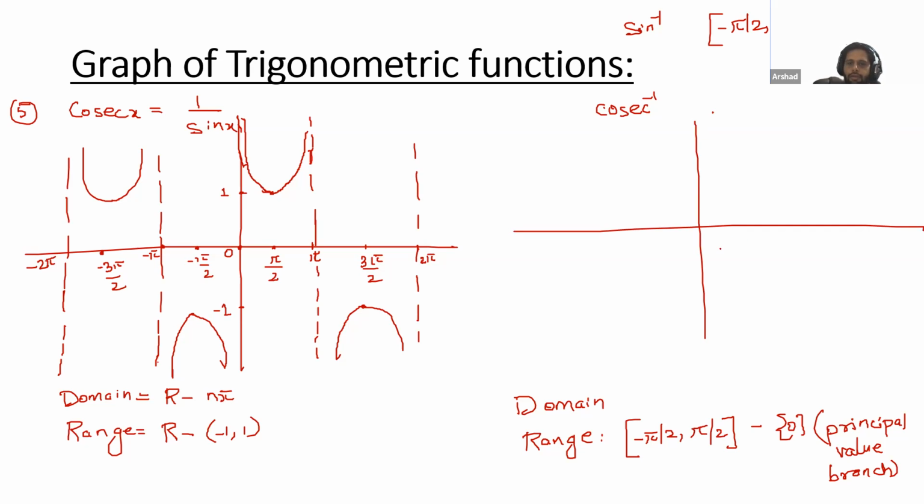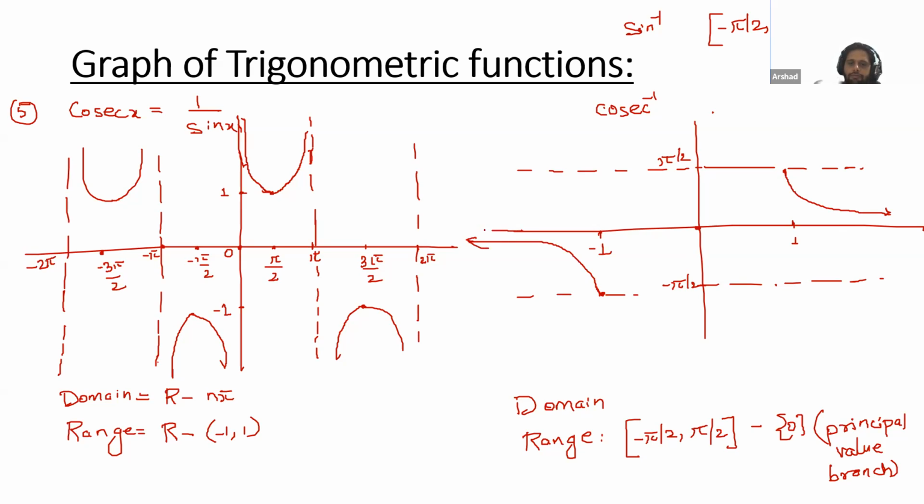Okay. Now, again, we will take minus pi by 2 here, and pi by 2 here. Here we have a 0. Then we have a value 1 here, and a value minus 1 here. We'll draw it dotted here because we need to start the graph here, and dotted here because we need the graph here. So for pi by 2, the value will be 1, and after this the value will increase like this. For minus pi by 2, the value is minus 1, and after this the value will increase like this. So this is the graph of cosec inverse.